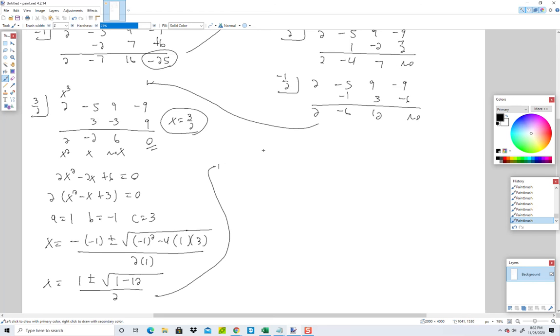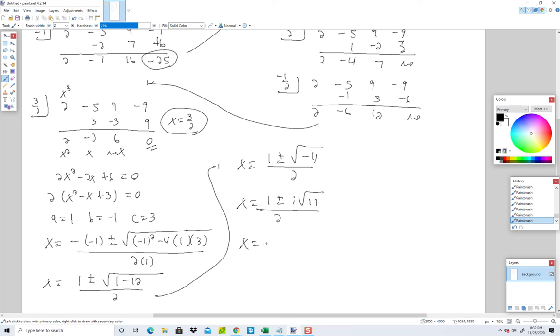So x is equal to 1 plus or minus the square root of 1 minus 12, which is negative 11, over 2. Now a negative inside of a square root comes out as an i, so it's i square root of 11 over 2.